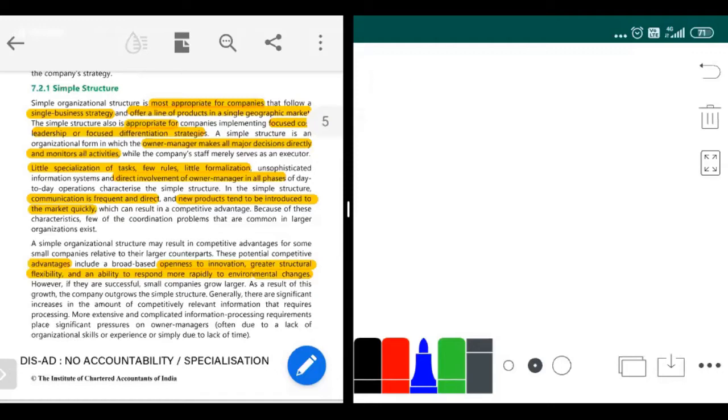Suppose, we'll take the example of a real company itself so that you guys are able to understand better. Suppose I am the CEO of this Nestle company. I am the owner of Nestle company, owner and CEO.